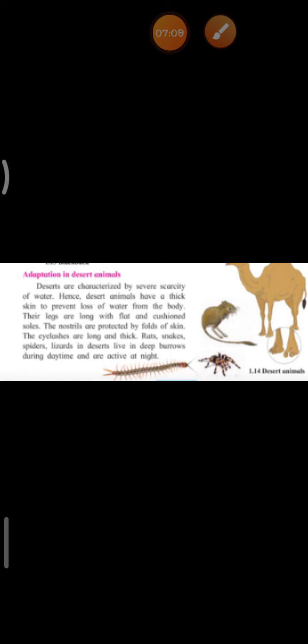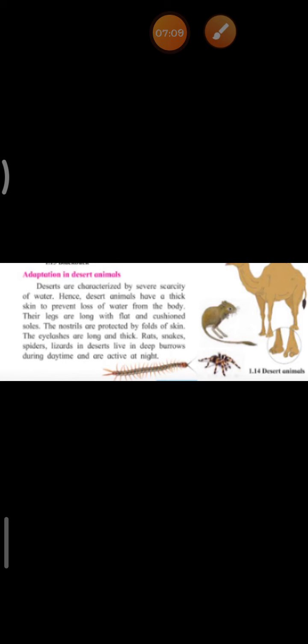Their legs are long with flat and cushioned soles. The nostrils are protected by folds of skin. Nostrils means the inner part of the nose. Even their eyelashes are long and thick.